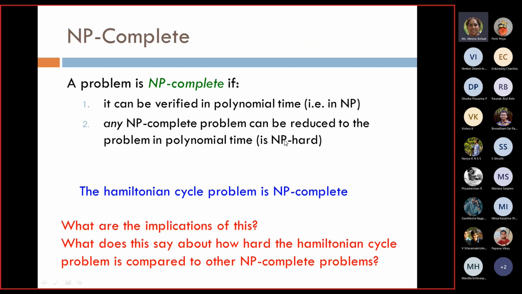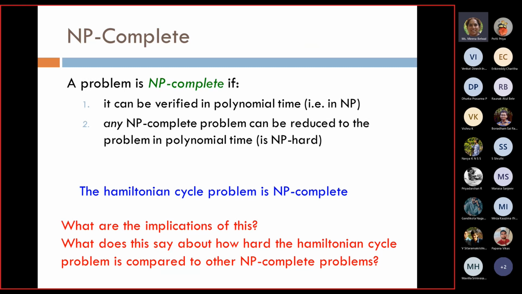What are NP hard problems? Suppose there is some set of NP complete problems. Any NP complete problem can be reduced to the problem in polynomial time. For example, I will say that the Hamiltonian cycle problem is an NP hard problem. When do I say that?